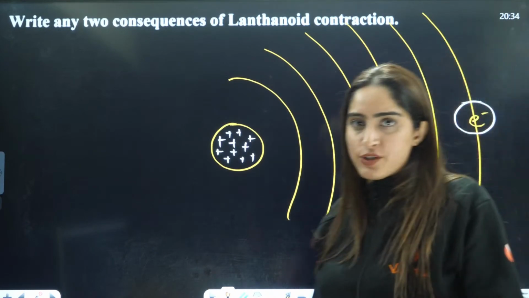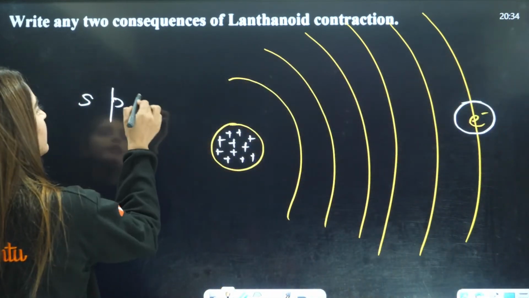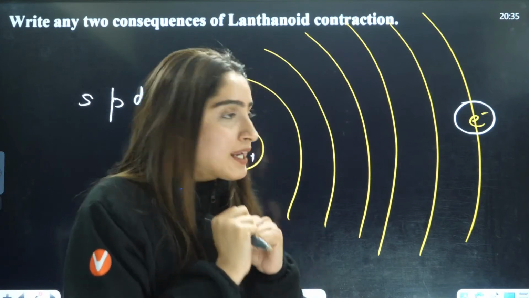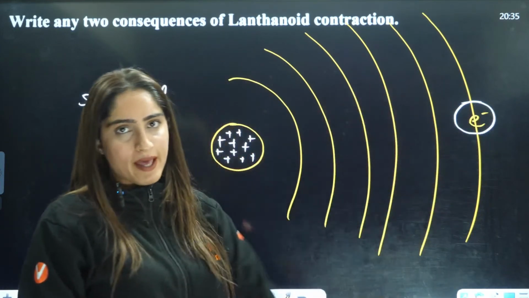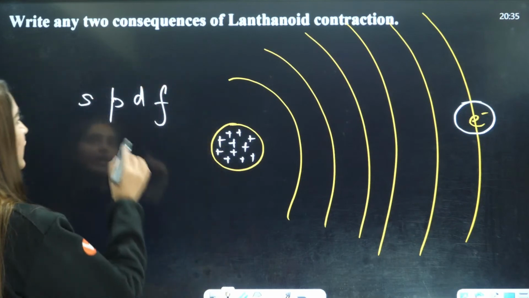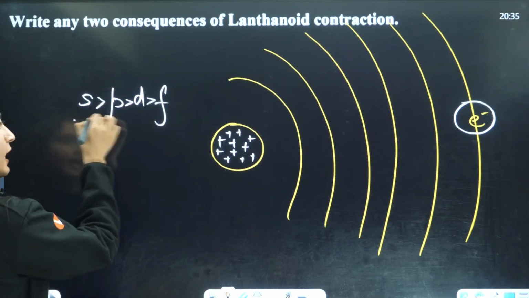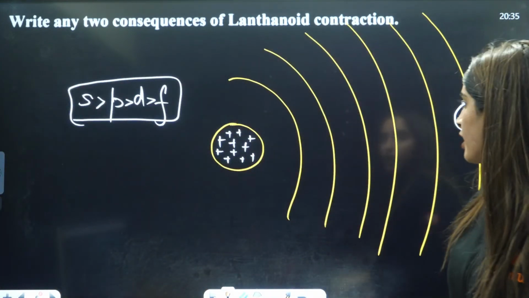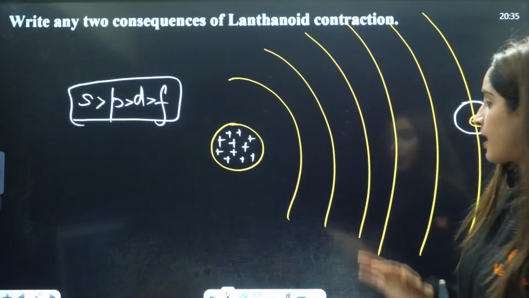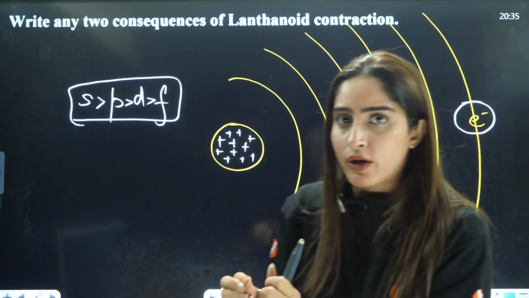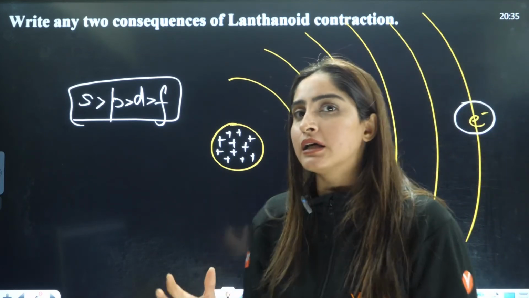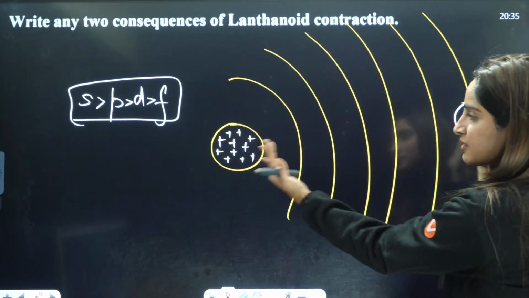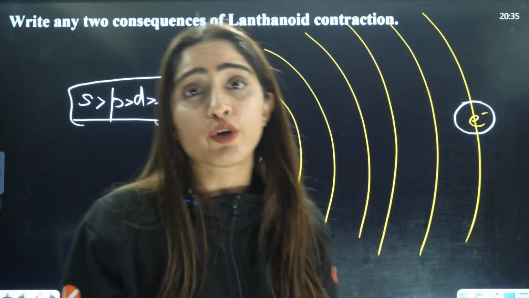Now, you have friends like S, P, D, F. Shielding effect means protecting effect. I want to shield this child from the parent. So shielding effect of S is maximum, then P, then D, then F. That means F is not at all a good friend, it's a very bad friend. So if you have F orbitals before the outermost electron, that friend will not be able to protect the electron from the inner nucleus. Because of this attraction, the size will decrease. That is called lanthanoid contraction.